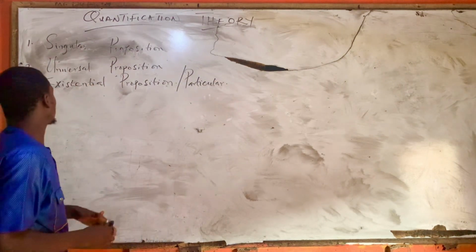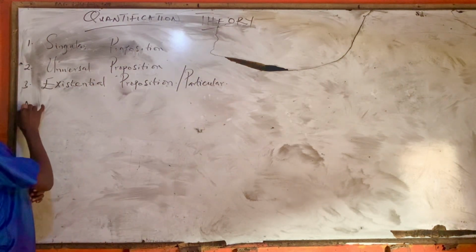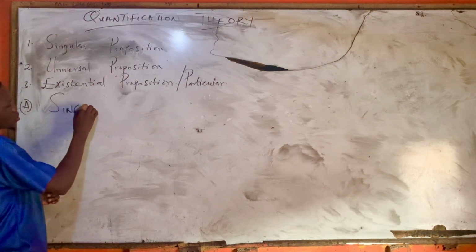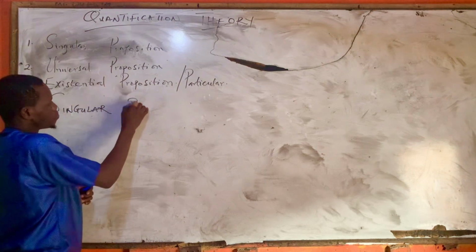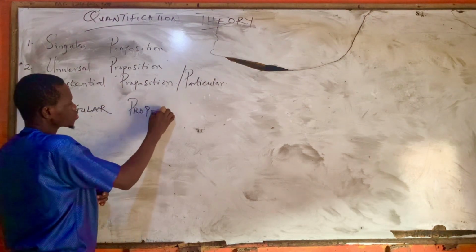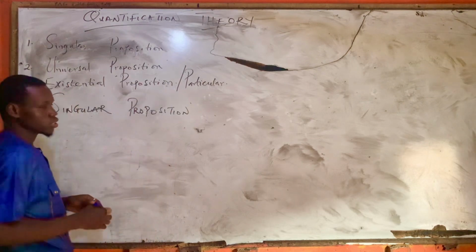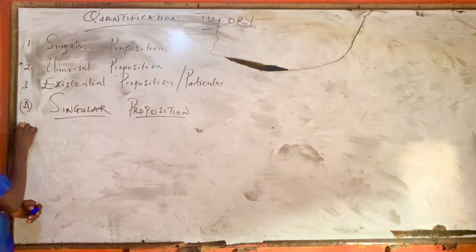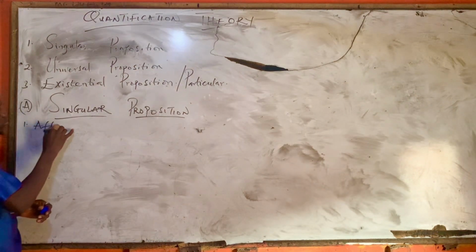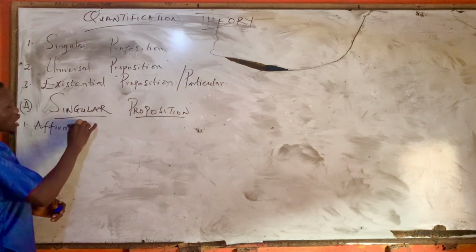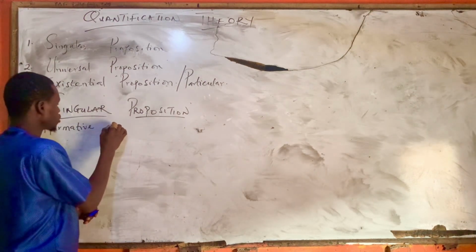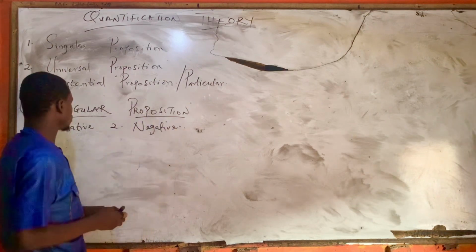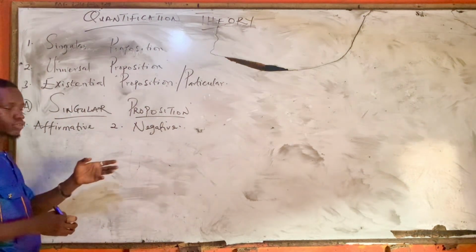Okay, so now for singular proposition, let's take it one after the other. Singular proposition. Now, for singular proposition, it comes in two ways: it is either affirmative or it is negative. So, singular proposition can be either affirmative or negative.